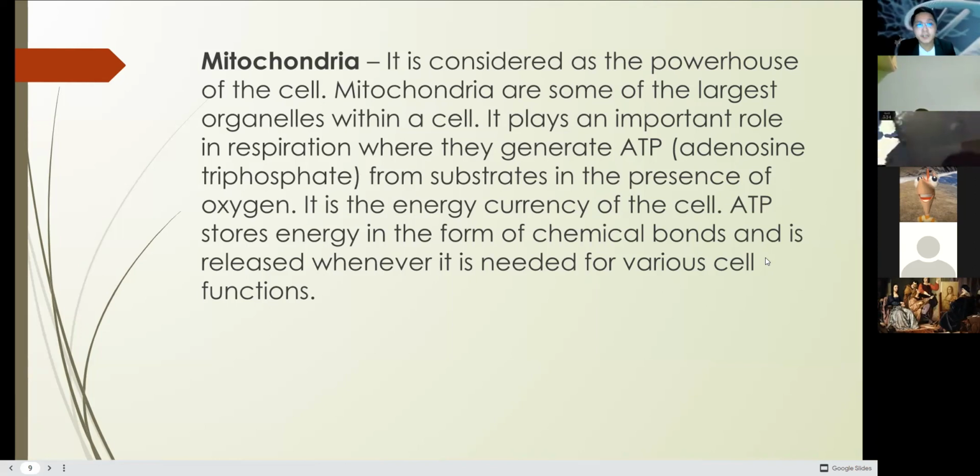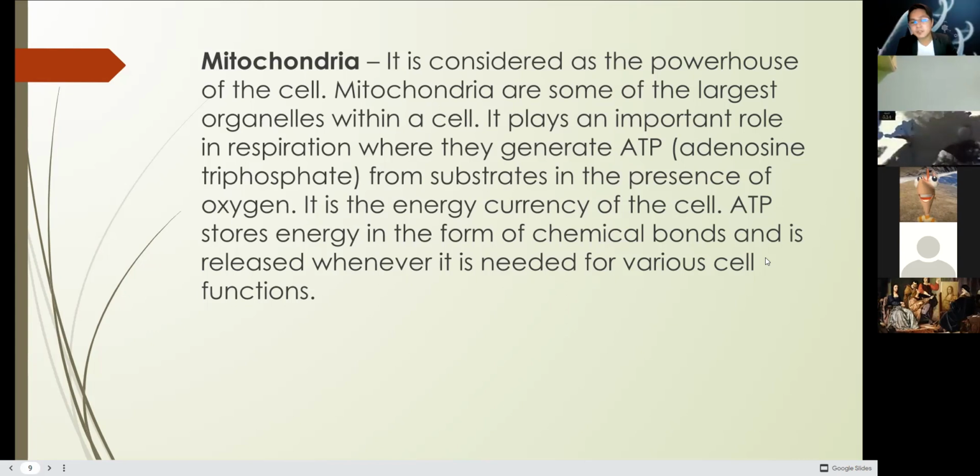Mitochondria are some of the largest organelles within the cell. It plays an important role in respiration where they generate ATP, the adenosine triphosphate. This is the energy currency of the cell. This is how we actually use energy, through ATPs, from substrate in the presence of oxygen. Because we are aerobic organisms, we need oxygen in order to perform our metabolic processes.